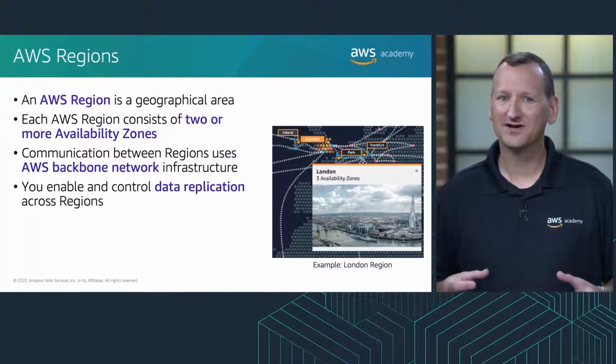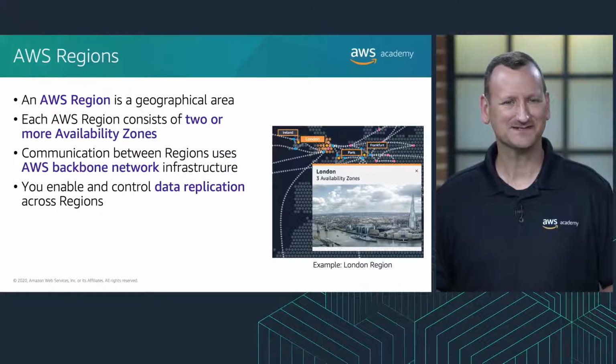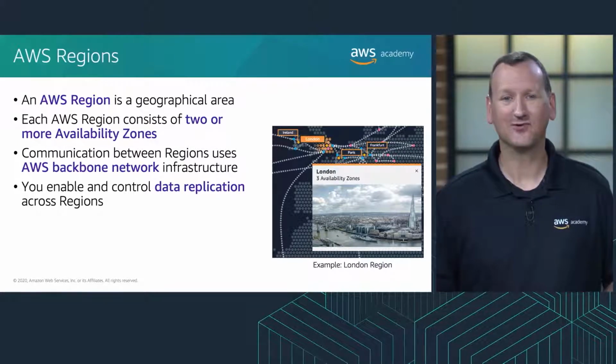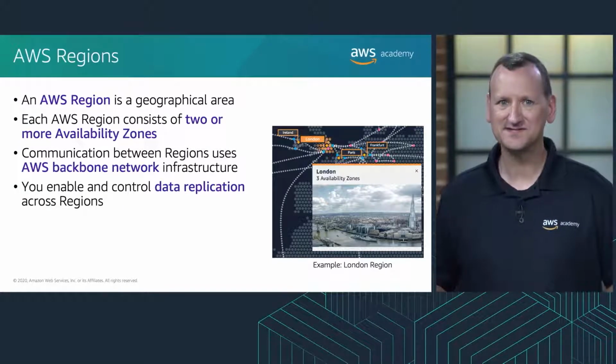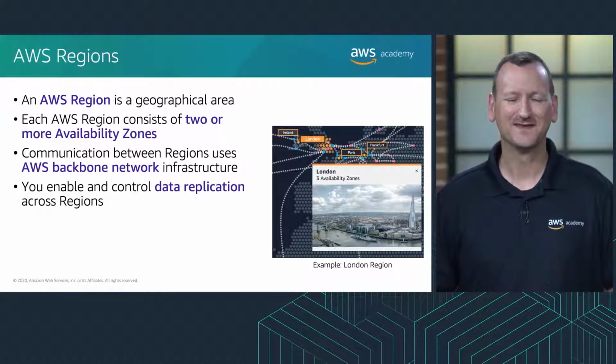AWS regions are connected to multiple internet service providers, which are also known as ISPs. Regions are also connected to a private global network backbone. It provides lower cost and more consistent cross-region network latency compared to the public internet.